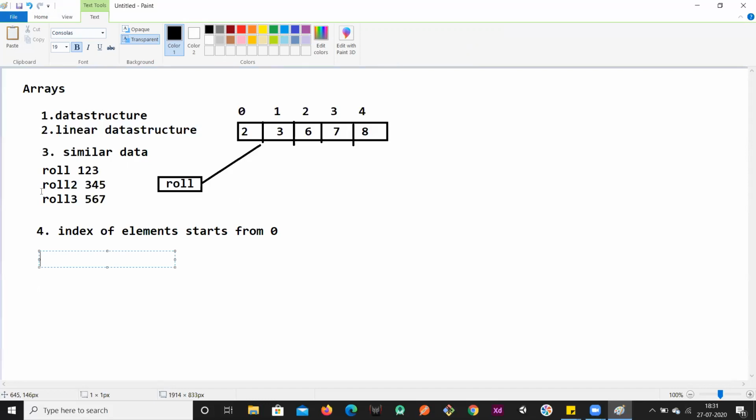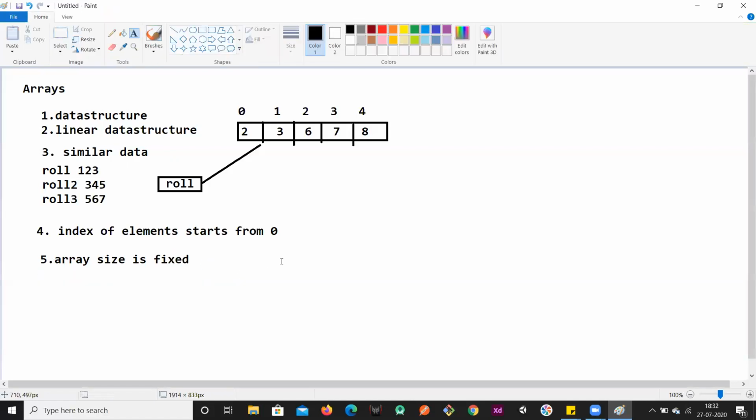Okay, so like this. And one more thing is array size is fixed. Once I declare it, I cannot modify the size of an array. It is impossible to modify the size of an array. If I have declared my array size as 30 at the time of creating the array, it will be fixed. I can only store 30 elements into that array, and if I try to insert a 31st element, it will give me an error, array index out of bound, right?